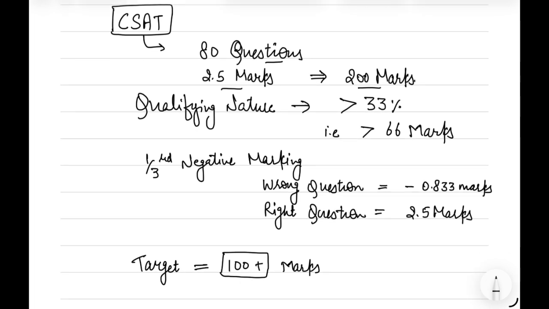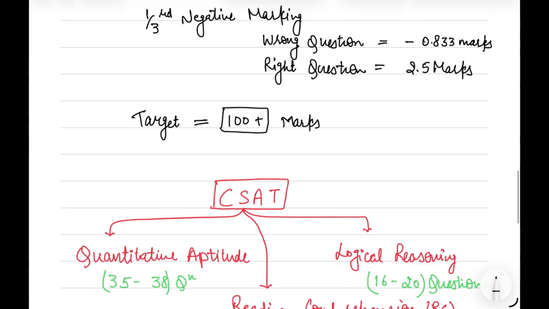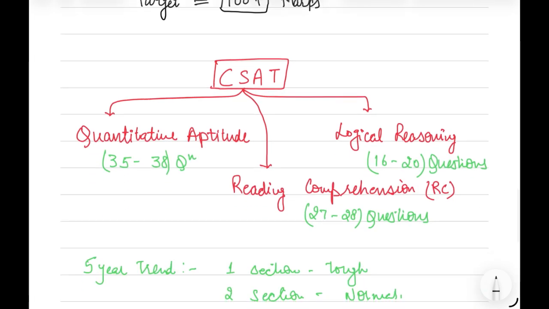That is, we have to score more than 66 marks. And since there is 1/3 negative marking, for every wrong question we have a reduction of 0.833 marks, and for every right question, we get 2.5 marks. So our target must be around 100 marks, because we may get 1 or 2 questions wrong every time.